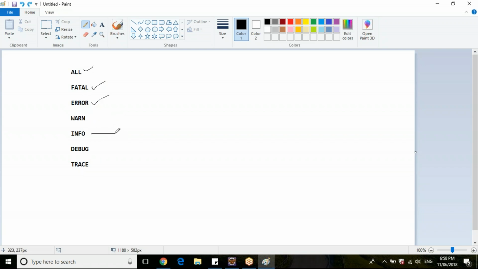Suppose if you want to just see what is your application behavior step by step, then you can add info as your log level. When you add info, warn, error, fatal will be displayed. I will show you how to set this logger level, where exactly the configuration will be used. Before that, any queries on what are the logger levels?